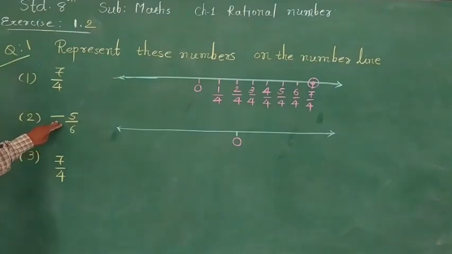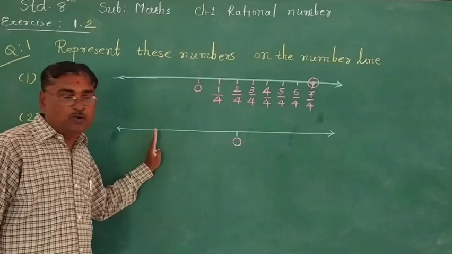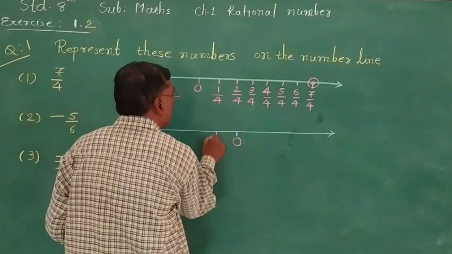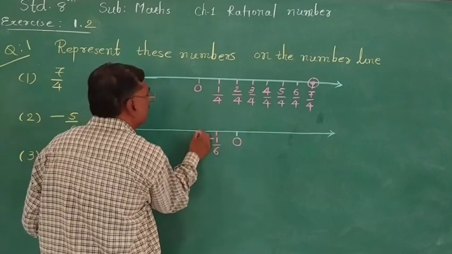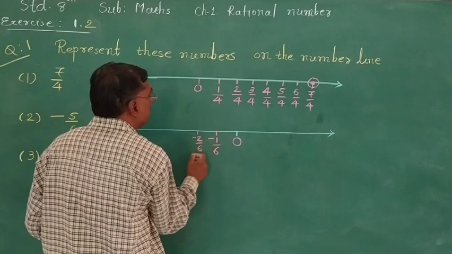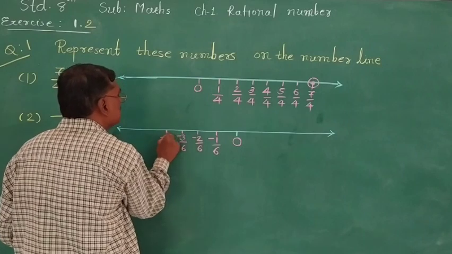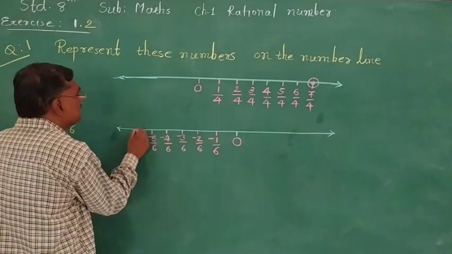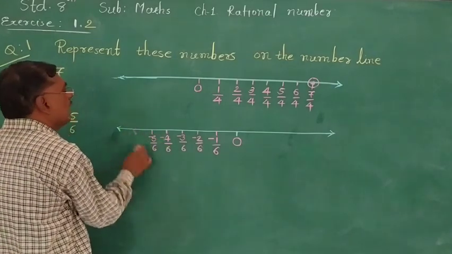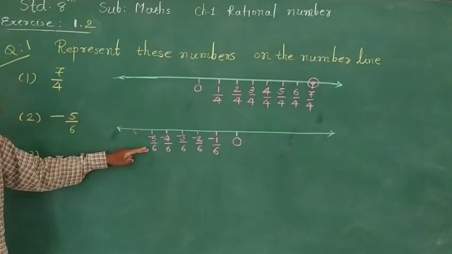We take 1/6 equal distances to the left of 0: -1/6, -2/6, -3/6, -4/6, -5/6.